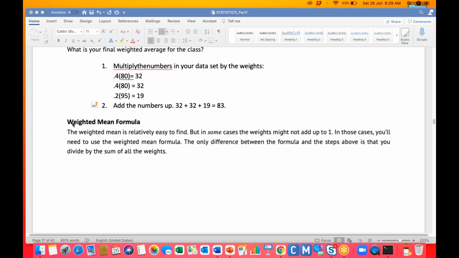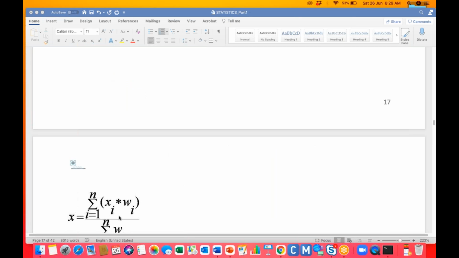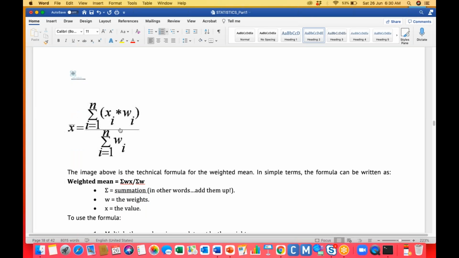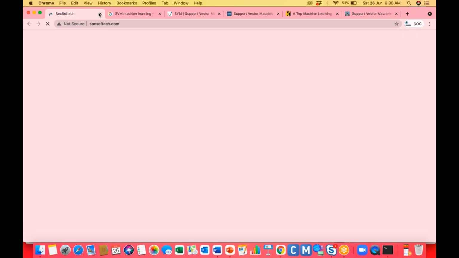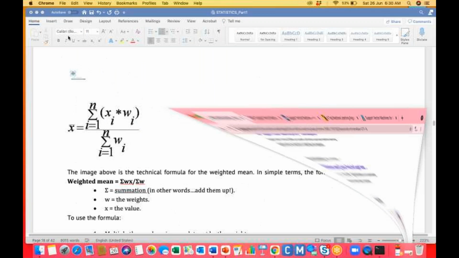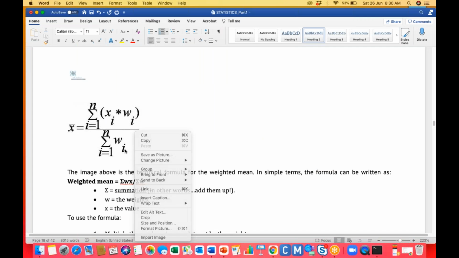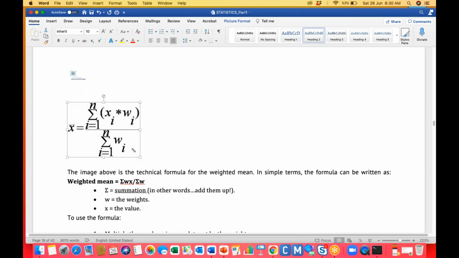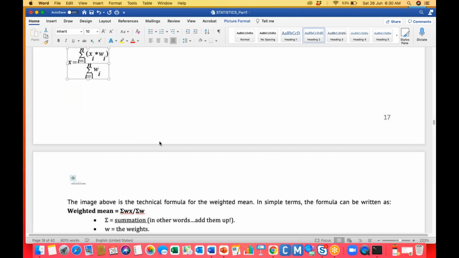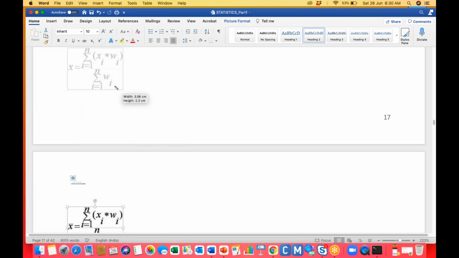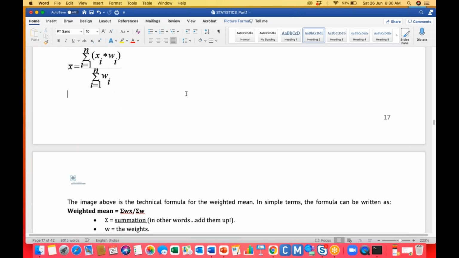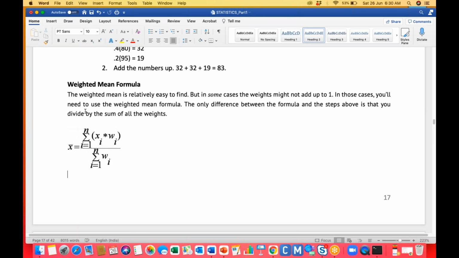Okay, so let's have the weighted mean formula.